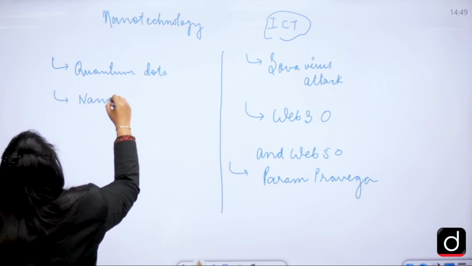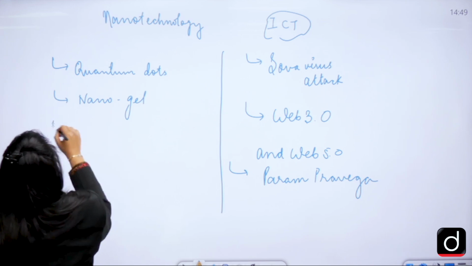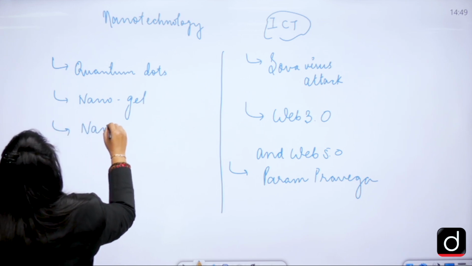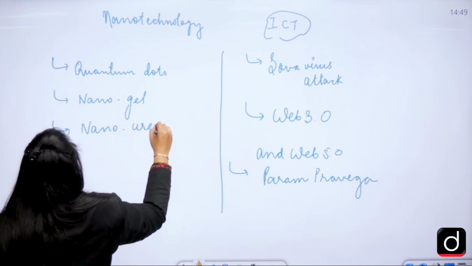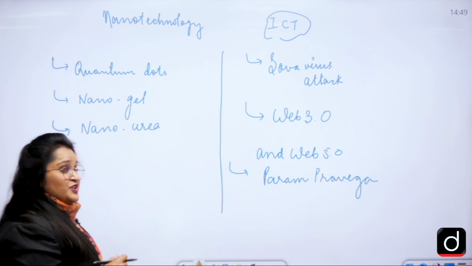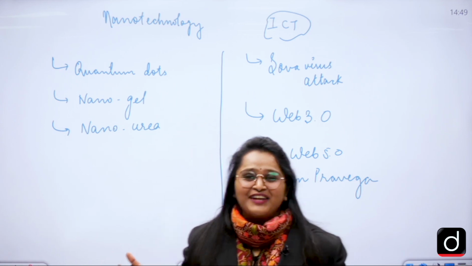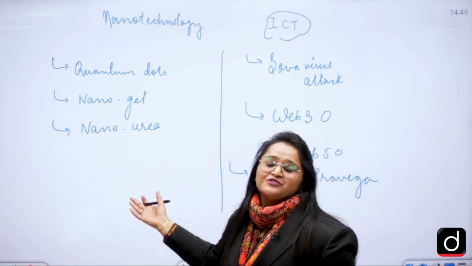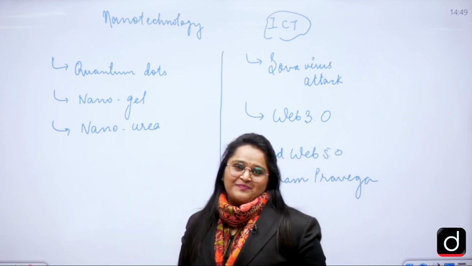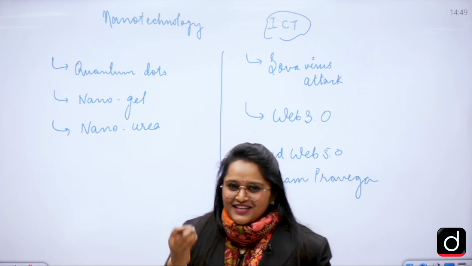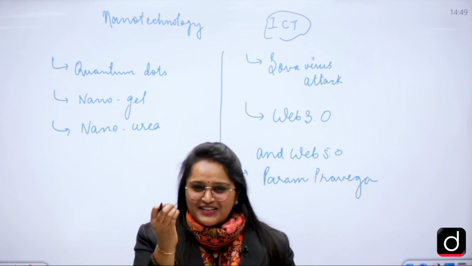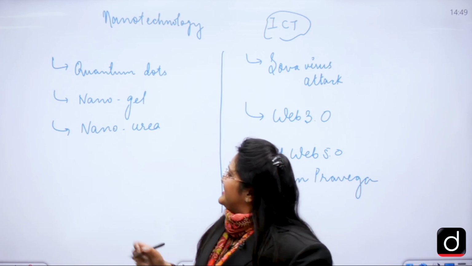We will be covering the concept of nanogel, nano-urea. Urea is nano. How? Yes, students, urea is also nano, and the UPSC has already asked a question on nano-urea. It means urea which has a nanometer size, right?